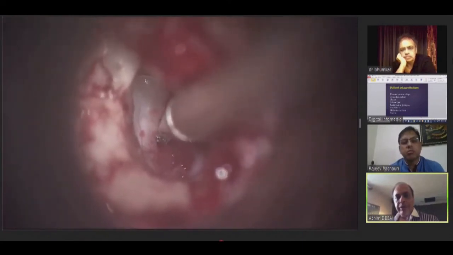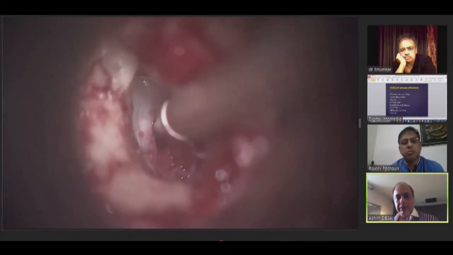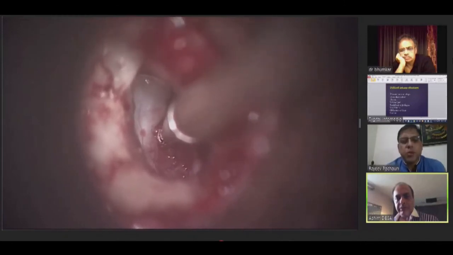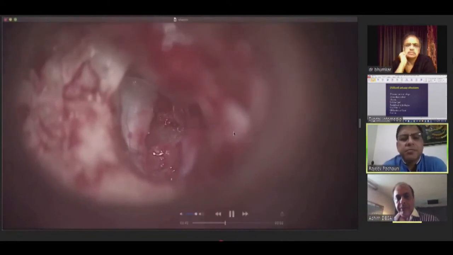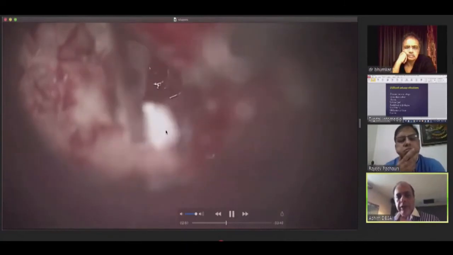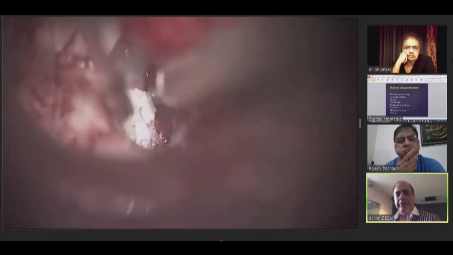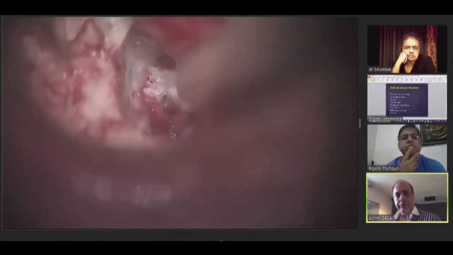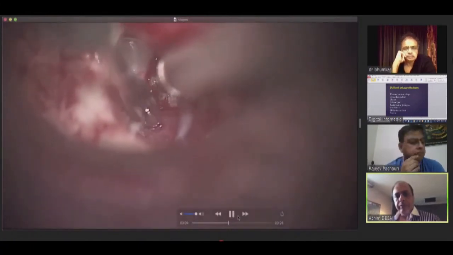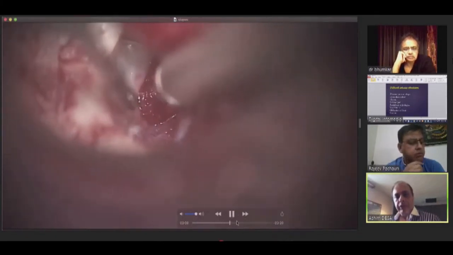But as you can see, we need more space. This is a 0.5 millimeter burr, then a 0.6 millimeter burr. We are using a diamond burr, and over a period of time, we are slowly skeletonizing the footplate as well as lowering the promontory. You keep stuffing dry Gelfoam in, and it keeps expanding, required in order to access the footplate in a better way. Once again, we are using dry Gelfoam to create greater space. So let's just go on.